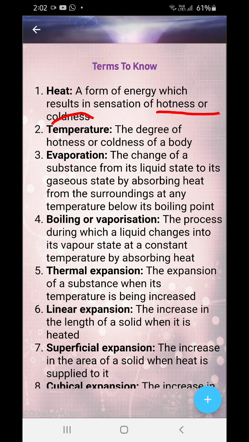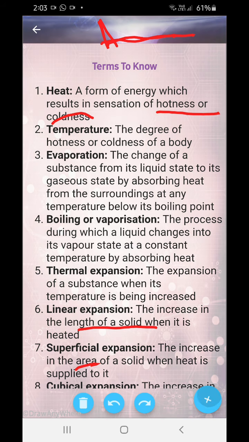Now what is thermal expansion? The expansion of a substance when the temperature is increased. When temperature increases, thermal expansion takes place, and when temperature decreases, contraction takes place. Thermal expansion is of three types: linear expansion, superficial expansion, and cubical expansion. Linear expansion is only one direction, which means only the length is increasing.